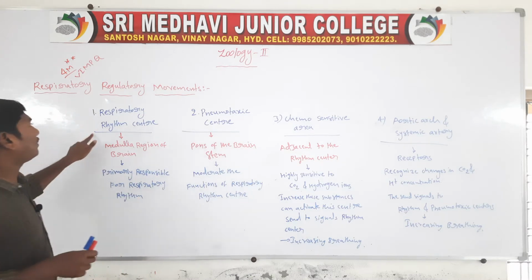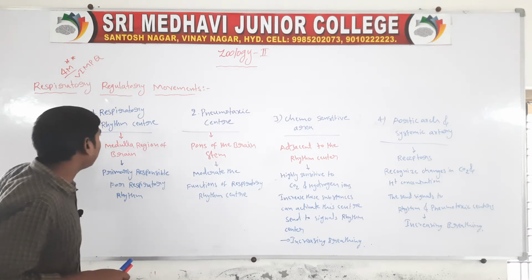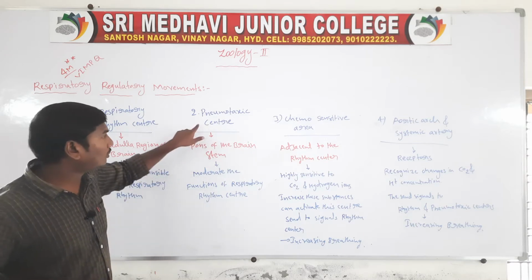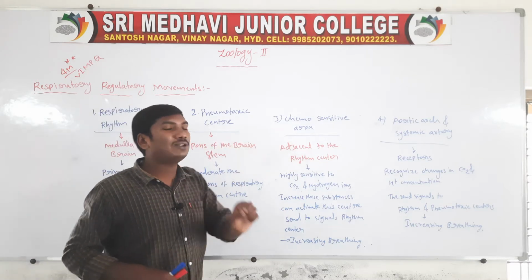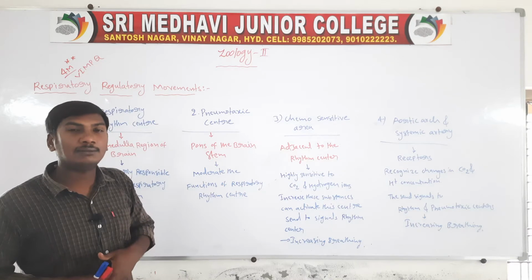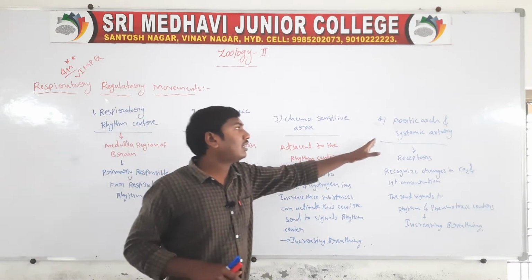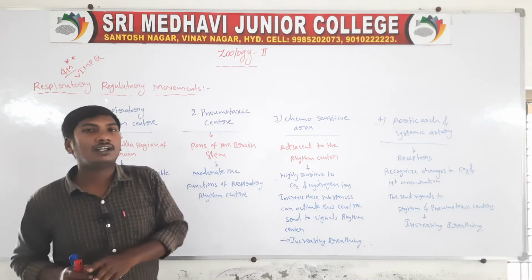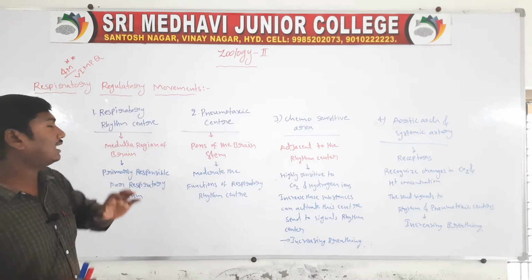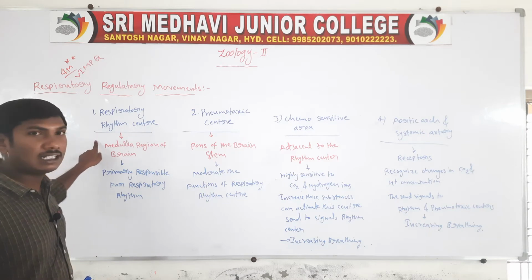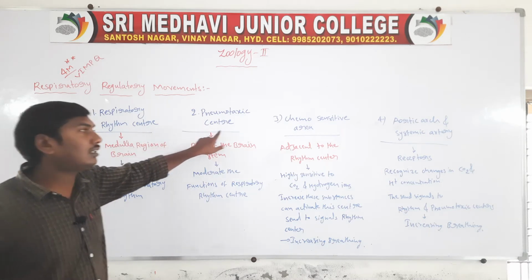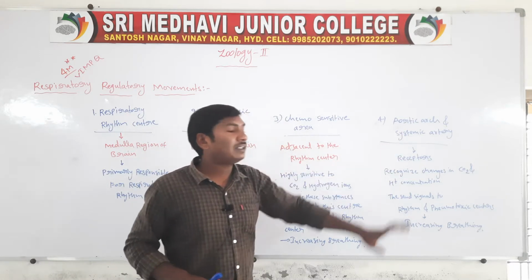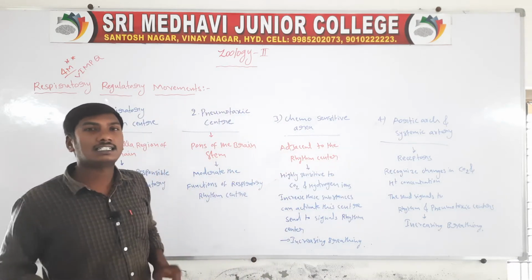First one, respiratory rhythm center. Second one, pneumotoxic center. Third one, chemosensitive area. Fourth one, aortic arch and systemic artery. These are the four areas.